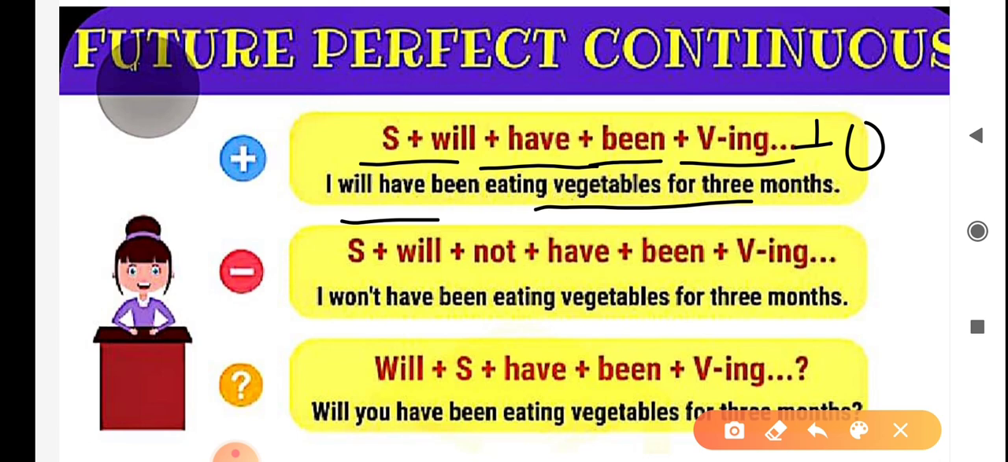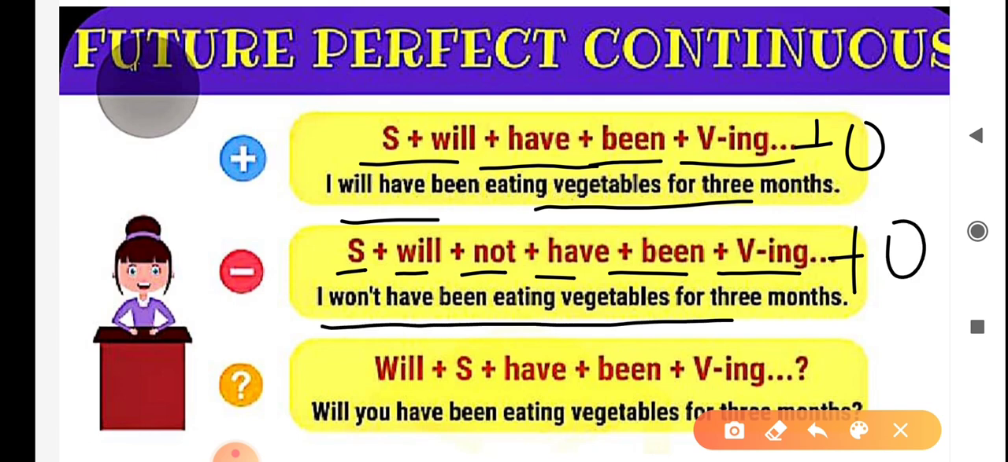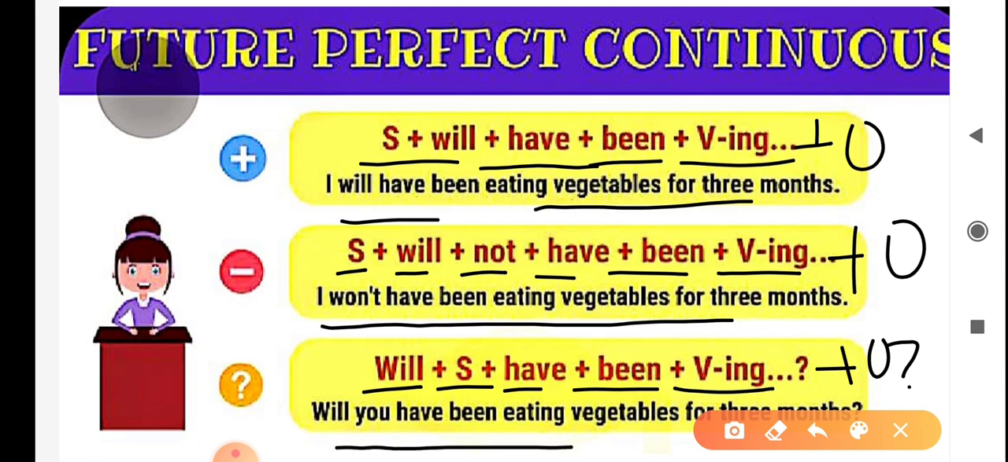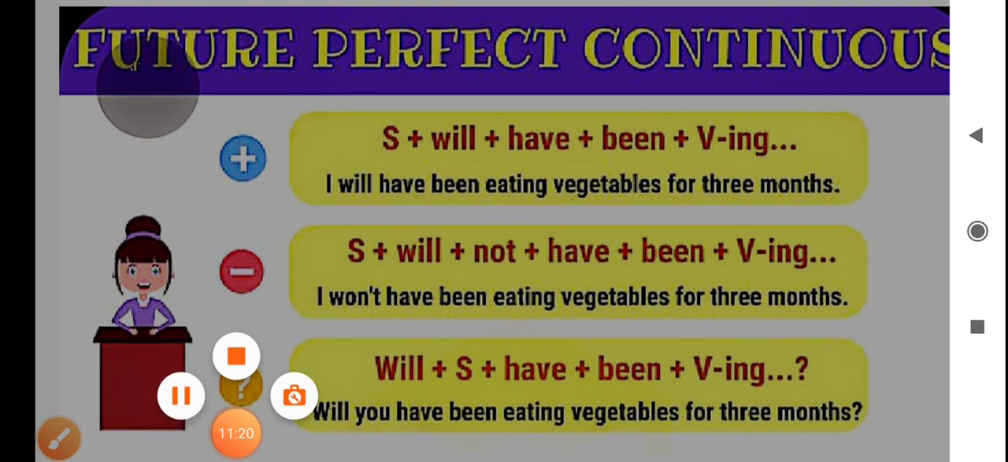Structure for negative sentences is subject plus will plus not plus have plus been plus ing form of the verb plus object. For example, I won't have been eating vegetables for 3 months. Structure for interrogative sentences is will plus subject plus have plus been plus ing form of the verb plus object plus question mark. For example, will you have been eating vegetables for 3 months?